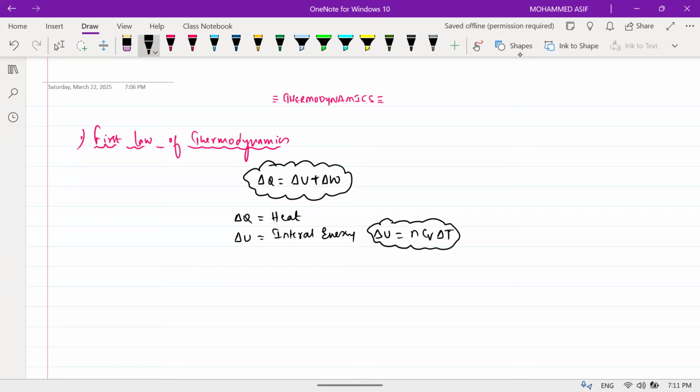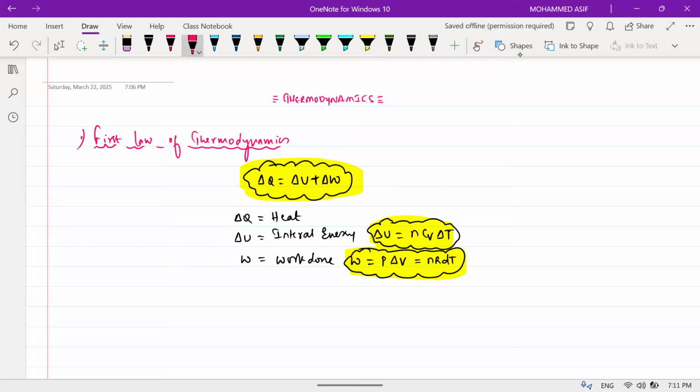Then W is right now for me work done. Work done is given by the formula W is equal to P into delta V, or that is equal to nR into delta T. Clear? So the first law of thermodynamics is based upon the law of conservation of energy. Delta Q is equal to delta U plus delta W.